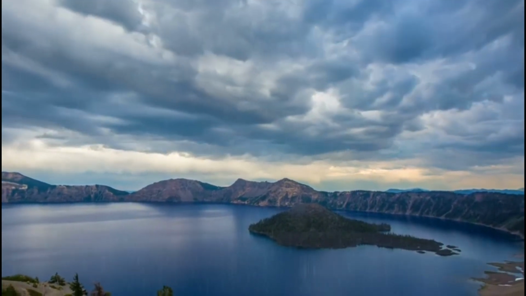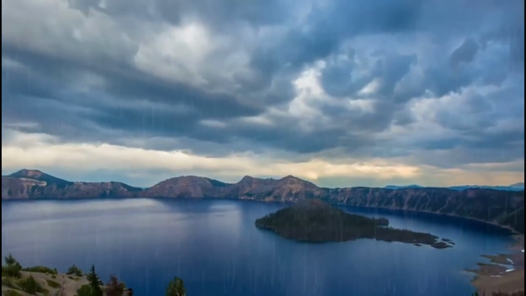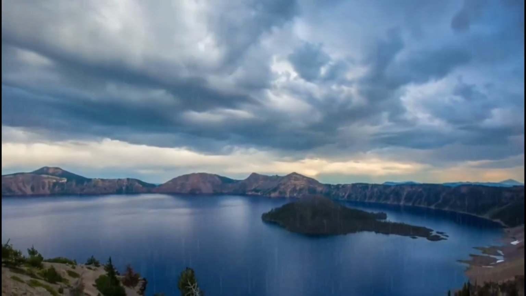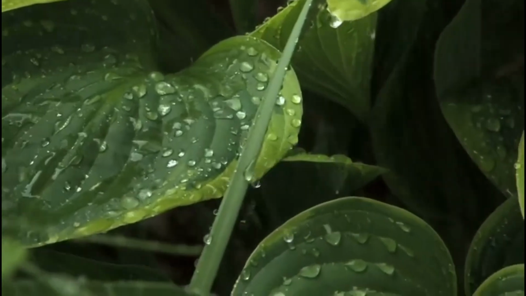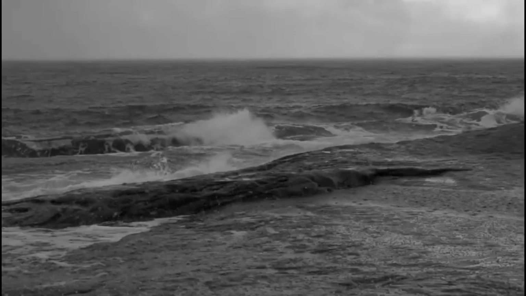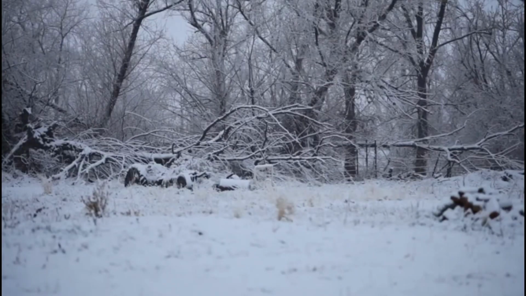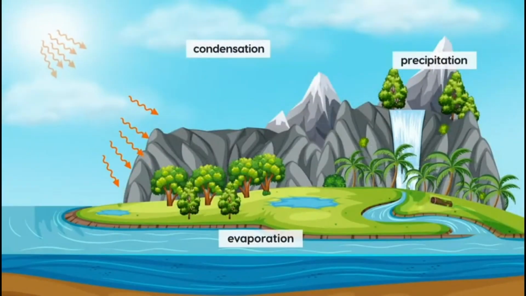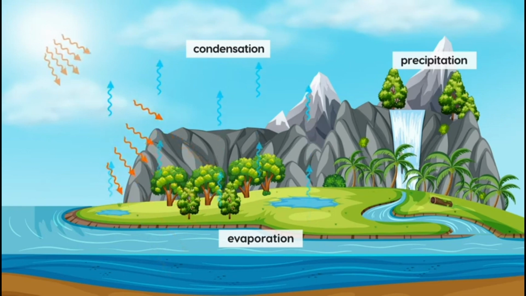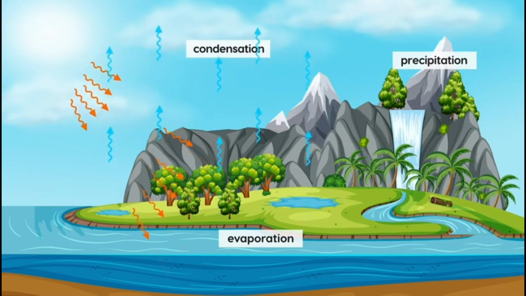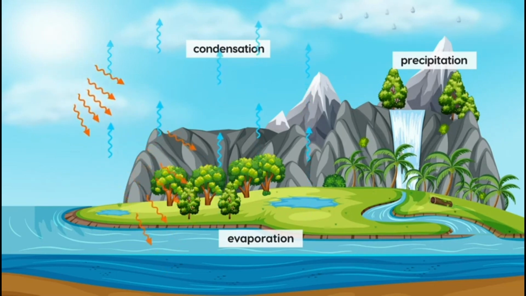The sun's heat energy makes the water in the seas, rivers, lakes, and many water sources on the Earth's surface evaporate. The higher the sun's heat, the more water will evaporate and rise into the Earth's atmosphere. The second stage is condensation. Water vapor resulting from the evaporation process will rise to the atmosphere, then experience condensation.